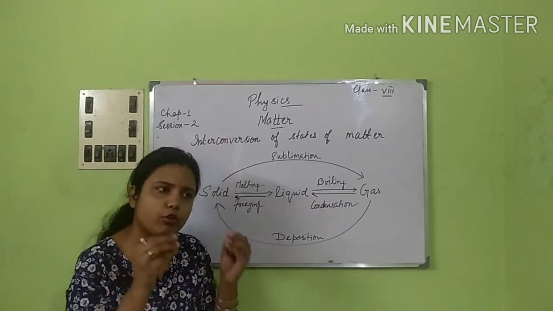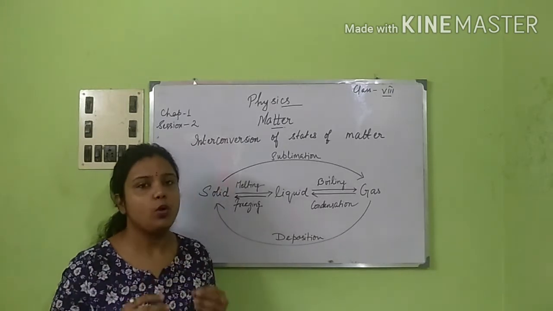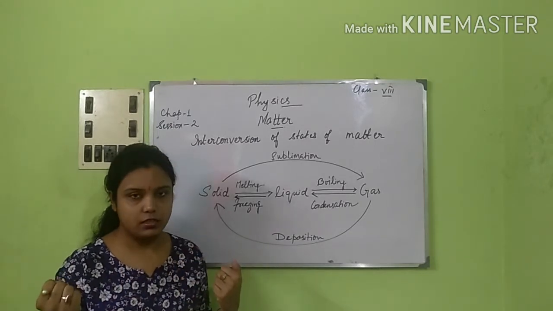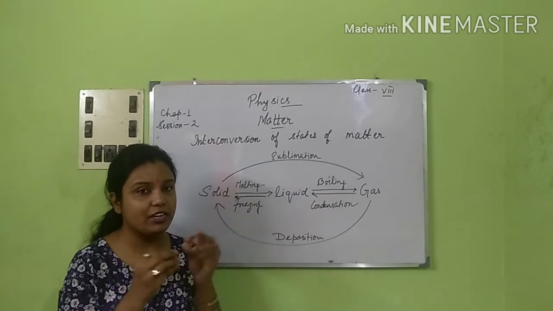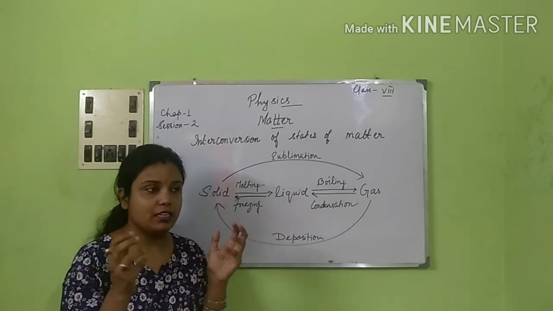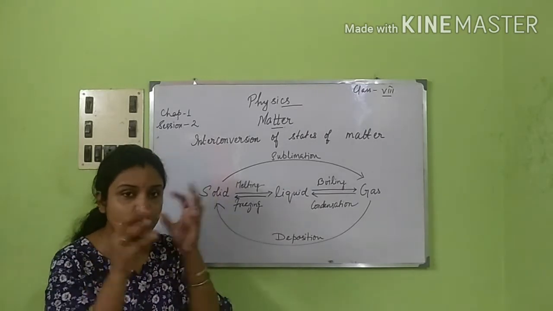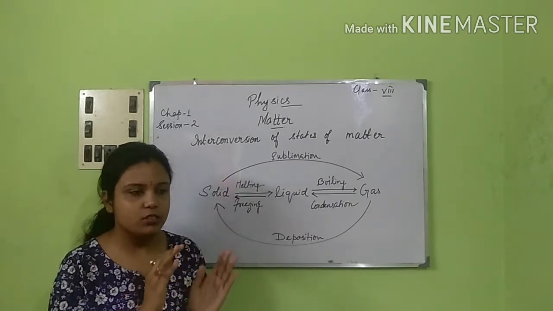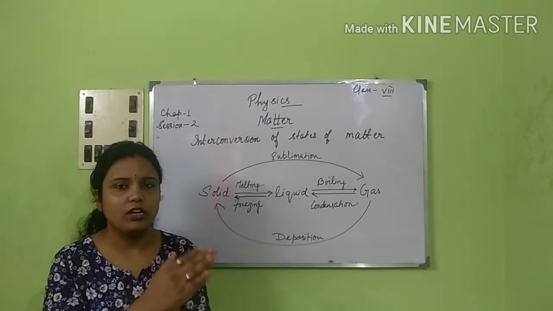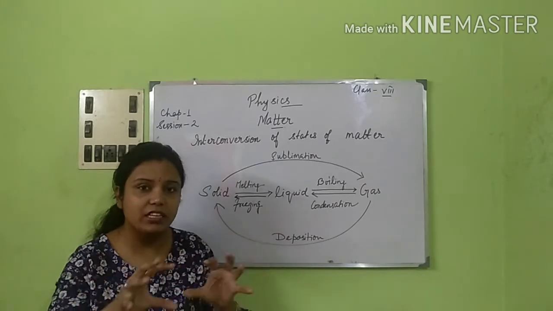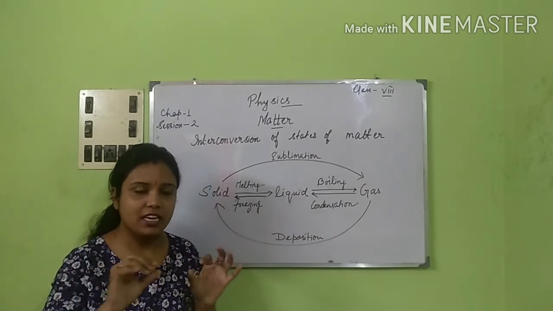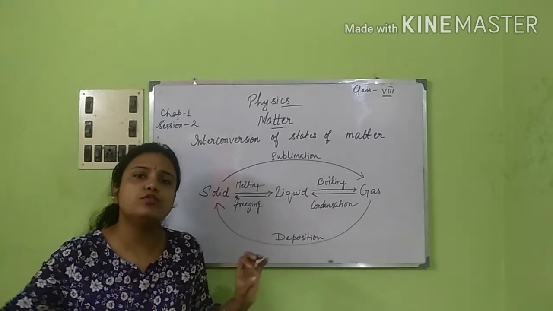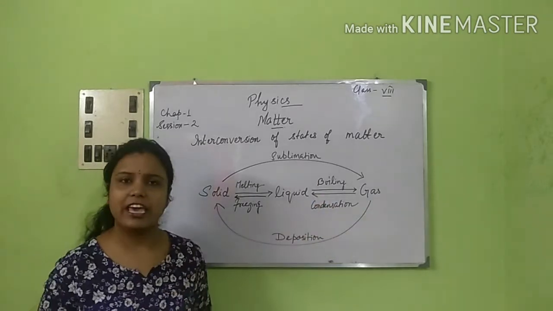As soon as you provide heat to that liquid, the energy between them increases. They are again in that moving state in the container, colliding with each other, having kinetic energy in them. As soon as heat is provided to them, their motion increases to such an extent that they break all the bonds, that is, the force of attraction between them, and move far apart and change to the gaseous state.